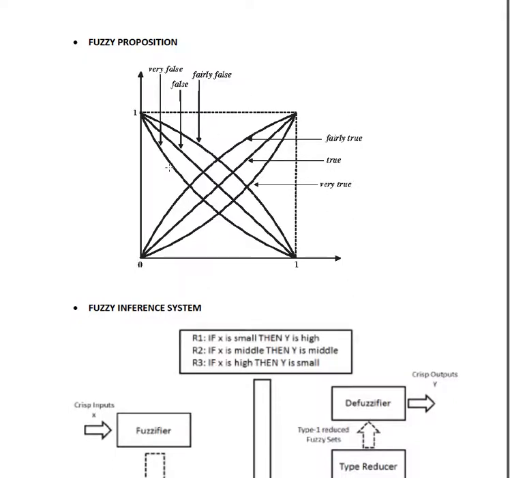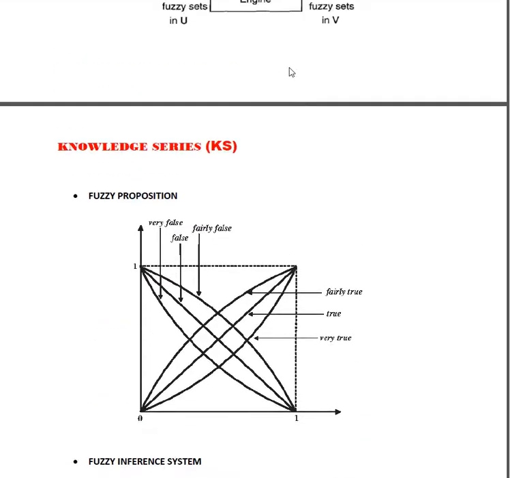So if you say the sky is blue, and T of P is equal to 1, then we say it is an absolutely true statement. But if it is fairly true, we say that T of P is equal to 0.8. So that's how we can define fuzzy propositions for creating different fuzzy set conditions.